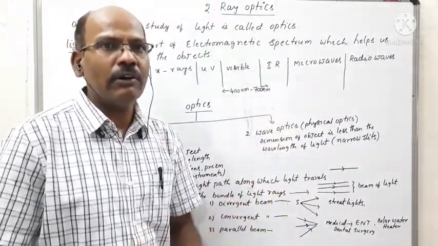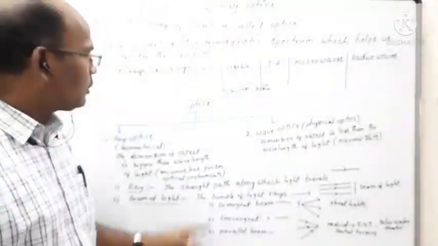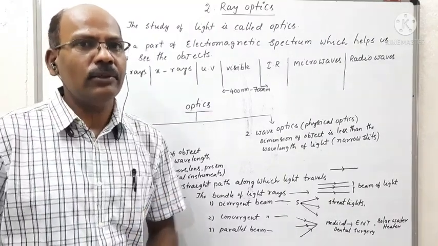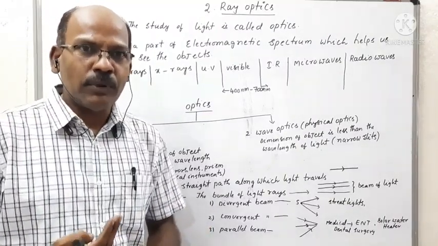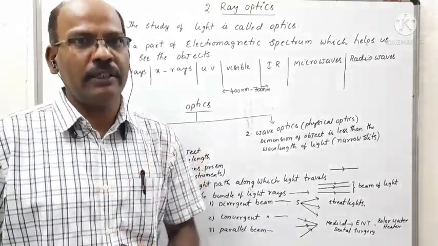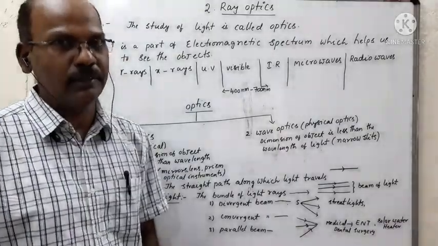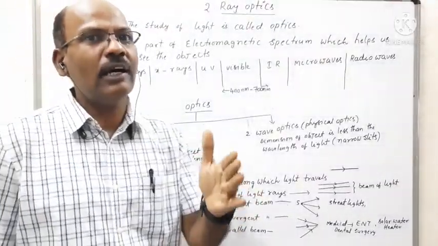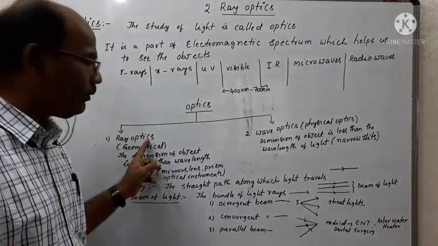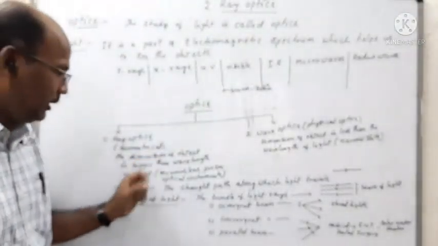Coming to our main topic, that is ray optics. Optics is classified into two types according to either the property of light or the dimension of the object with respect to the wavelength of light. Based on the dimension, how can we define ray optics? It is also called geometrical optics.